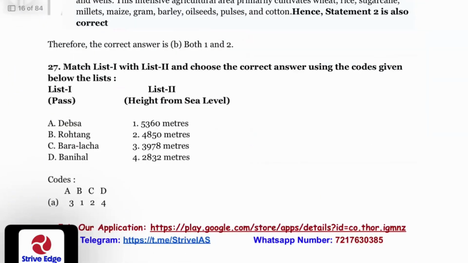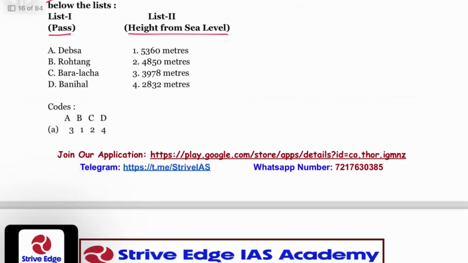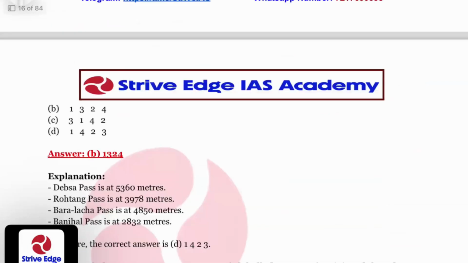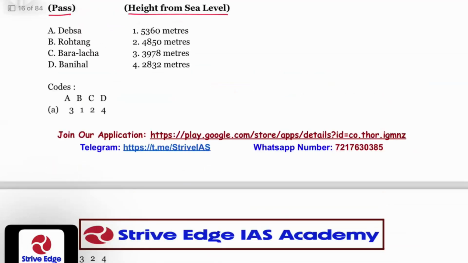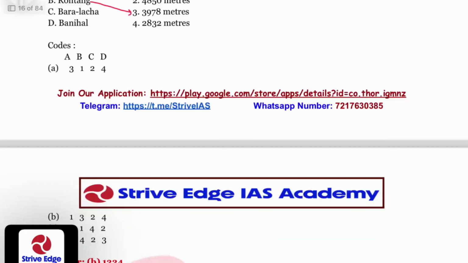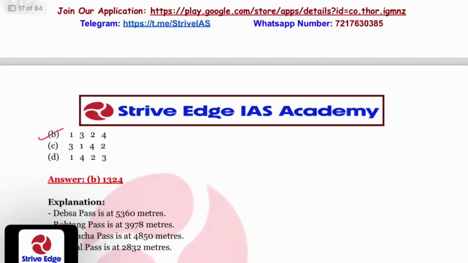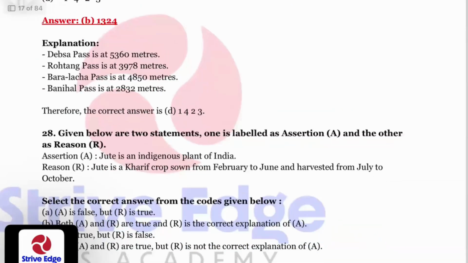Then question number 27, matching of passes with their height above sea level. In this, Depsang pass is at 5360 meters. Then Rohtang is 3978 meters, and then Baralacha La is 4850 meters, and Banihal is at 2832 meters. So it is 1324. Option B is the correct answer.